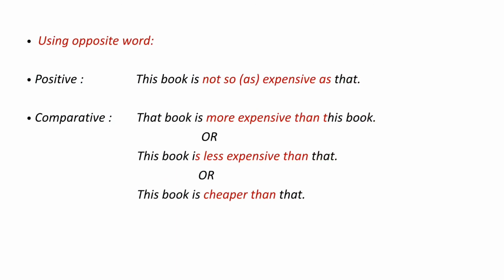By the use of opposite words also, we can change the degree and transform the sentence. For instance, this book is not so expensive as that. This is positive degree. With positive degree, we use as, meaning as expensive as. But if the sentence is negative, then we use so, meaning so expensive as.